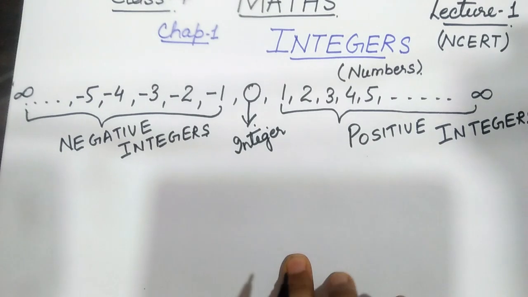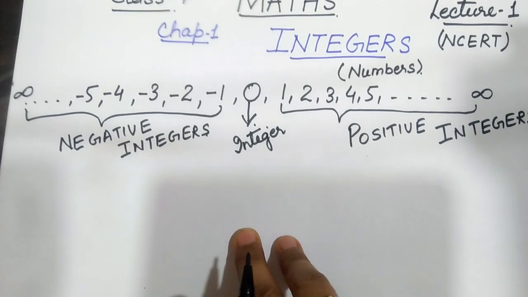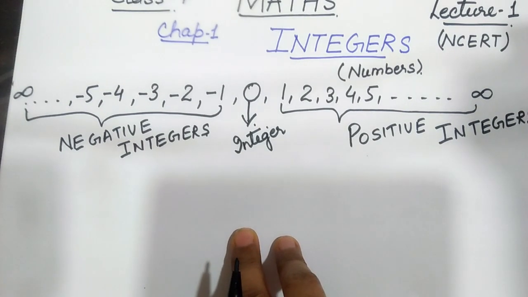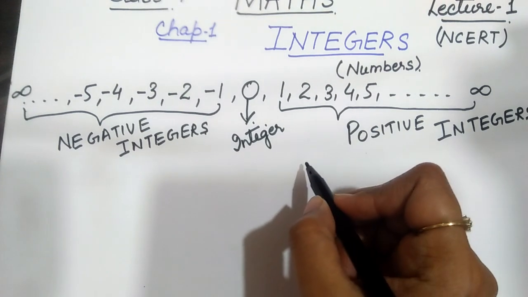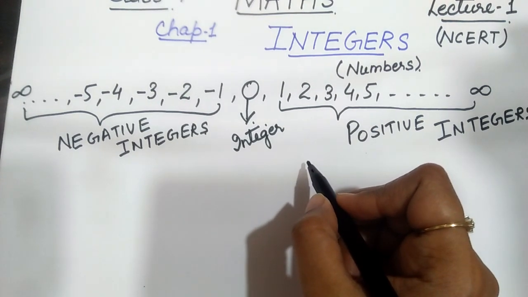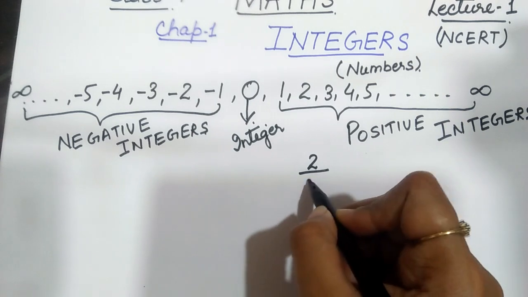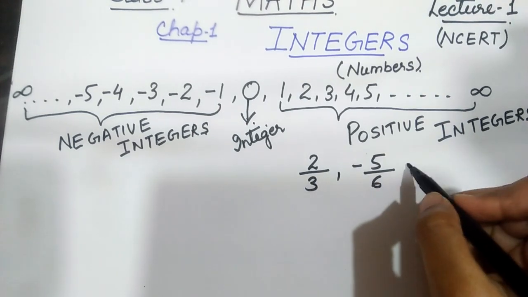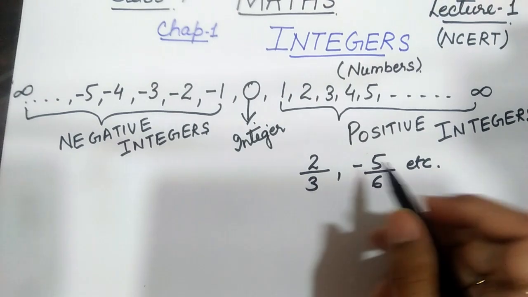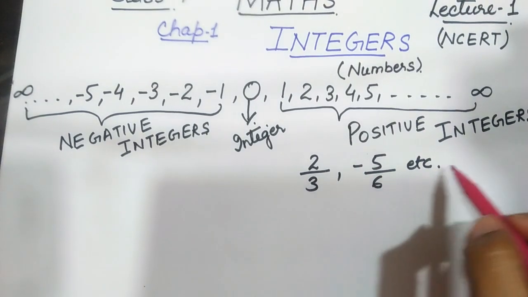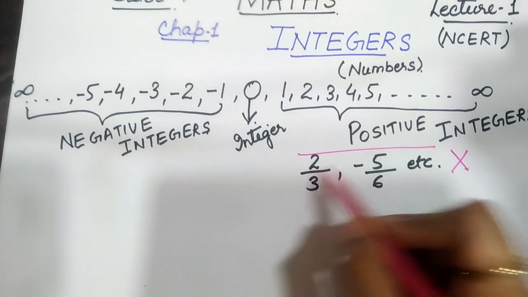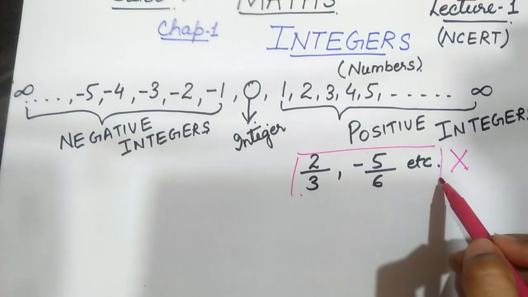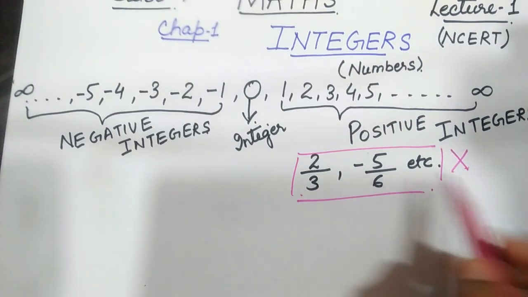Okay, so what about those numbers that don't come in integers? Fractional numbers. The fractions 2 upon 3, minus 5 upon 6, etc. The fractions are not integers.